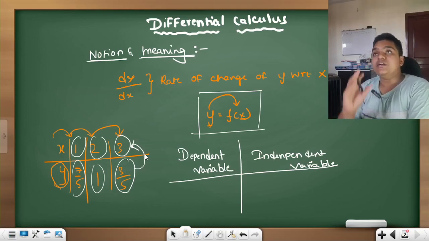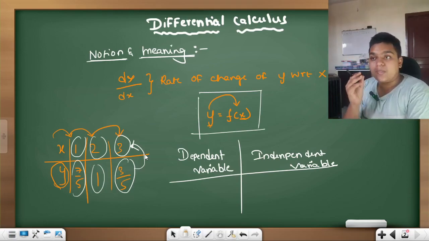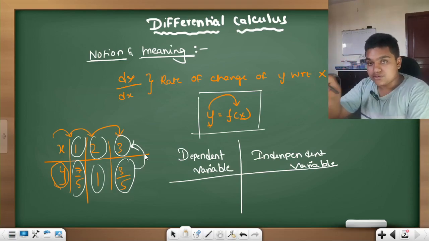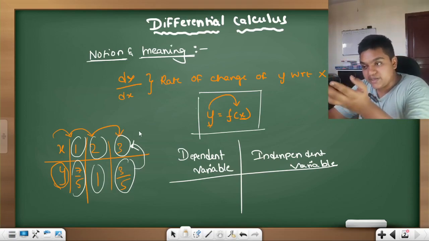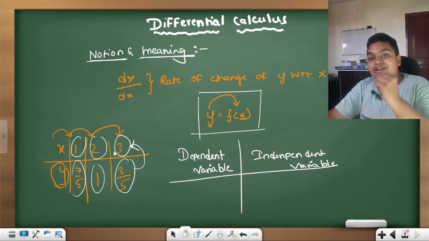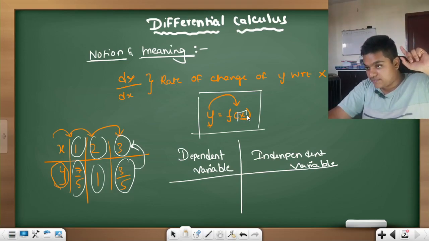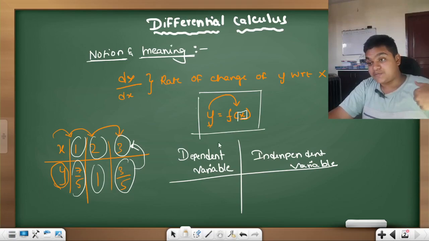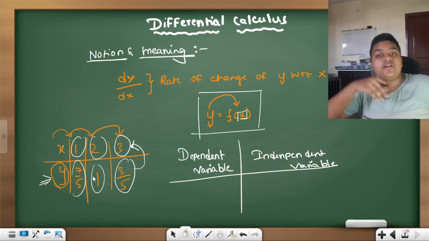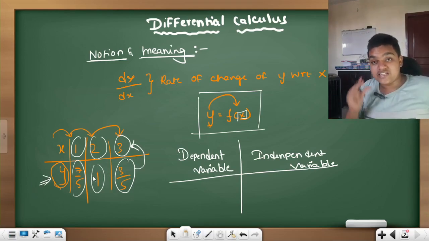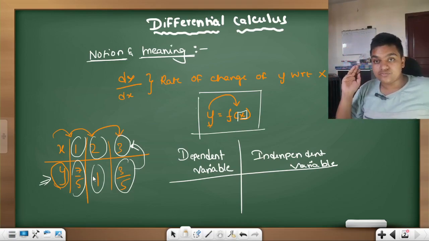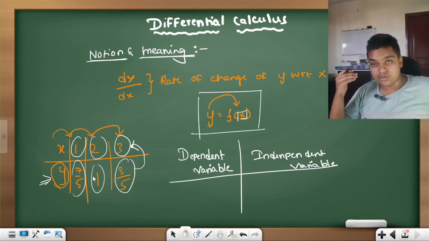Independent means the independent variable cannot be affected by any other variable. The value of x is not affected by any other variable; as per my wish I am changing the value of x. But at the same time, if you take y, the value of y is being affected by the x value, which I am changing on my own.